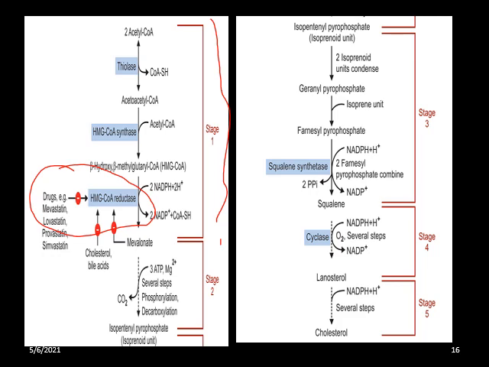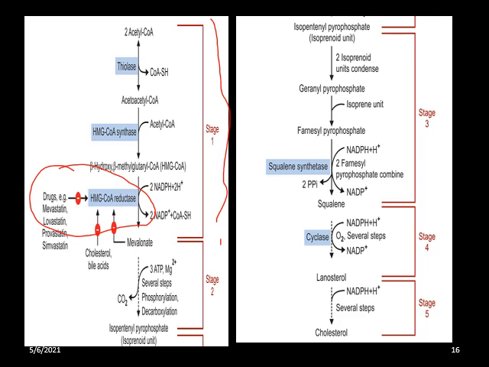Further, we have seen so many enzymatic reactions, phosphorylation and decarboxylation, to form the isoprenoid unit, a 5-carbon compound, then 2 isoprenoid units to form 10-carbon geranyl pyrophosphate, plus one more isoprene unit to form 15-carbon farnesyl pyrophosphate. Then so many enzymatic reactions lead to the formation of squalene.